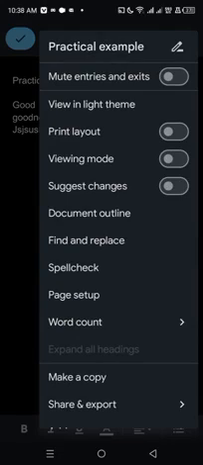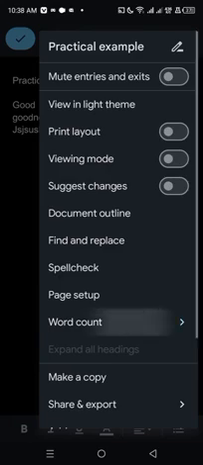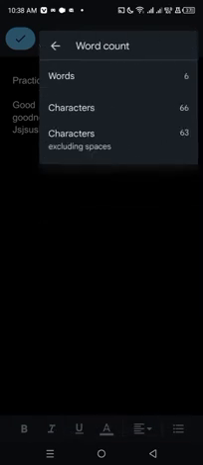Now some people tell you that when you're writing you should go to this website, that website. I will still show you some of the websites, but this is the simplest way to do it. You don't have to go anywhere searching for it. You just have to come here and click on word count. It's going to give us the total number of words, number of characters, and excluding spaces.